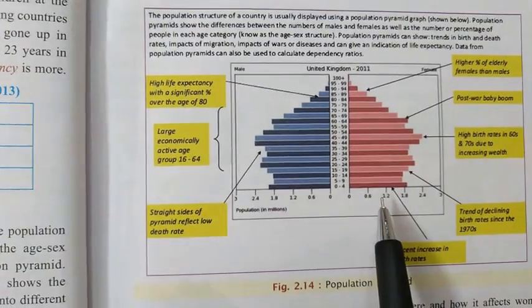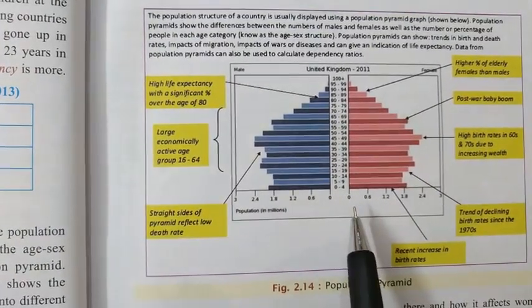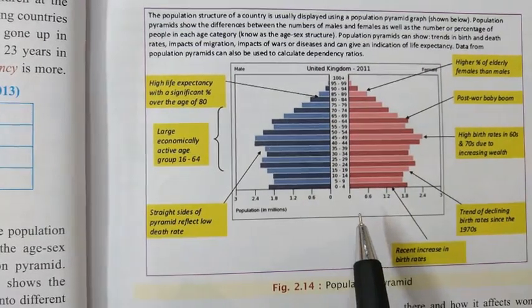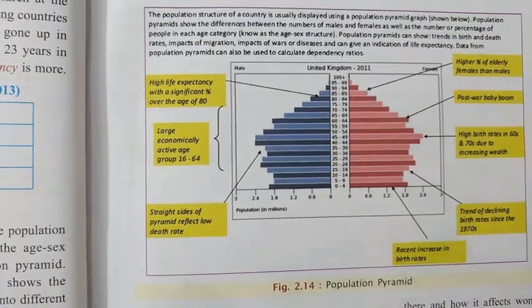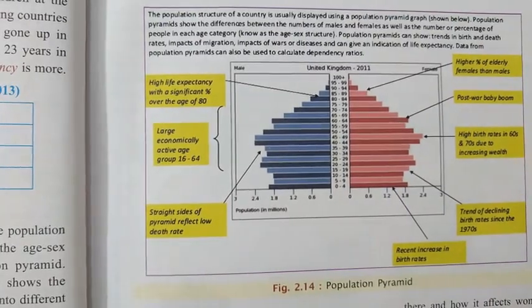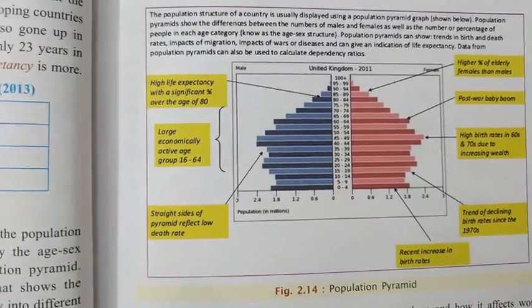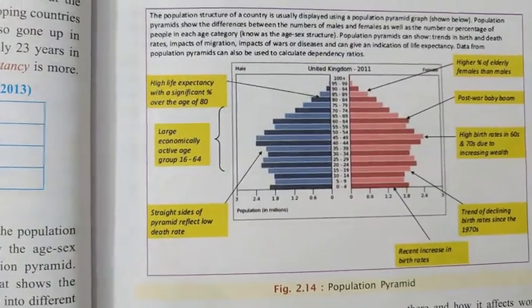Now for this, we usually define it as: a novel method of understanding the population composition of a country is to study the age-sex pyramid, known as the population pyramid. So this question can be asked: what do you mean by population pyramid? This will be the answer. Well, you will come to know, it is given in your book. I will tell you again.